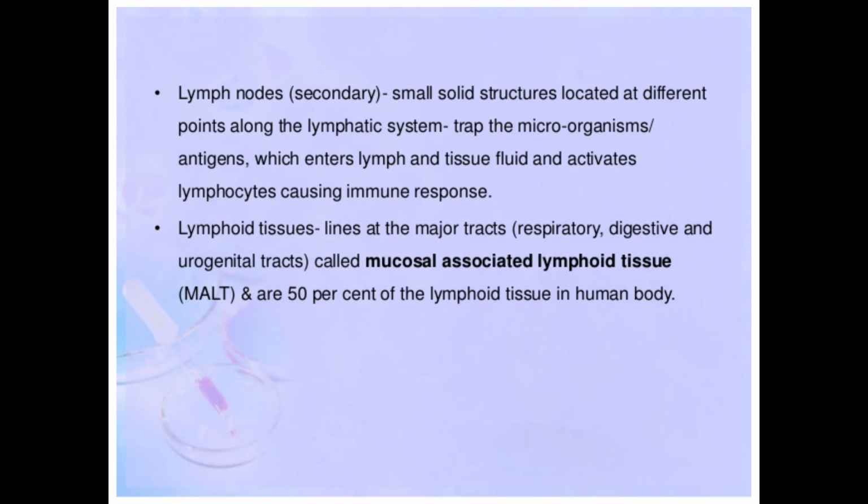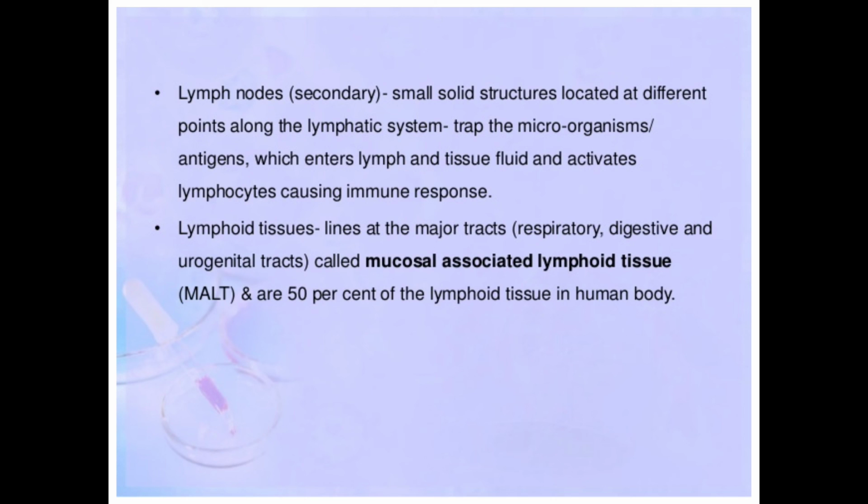Okay, and in the urinogenital tract, that is the tract of the reproductive organ. So यो भित्र चाहिँ के हुन्छ अरे, एउटा tissues हुन्छ अरे. कस्तो खालको tissues? Lymphoid tissues. So lymphoid भनिसकेपछि these tissues will be consisting of lymphocytes. Okay, and that tissues is known as mucosal associated lymphoid tissues, and the abbreviation for this is MALT. Okay, this mucosal associated lymphoid tissues will be present in the major tracts, okay, such as respiratory tract, digestive tract, and urinogenital tract.